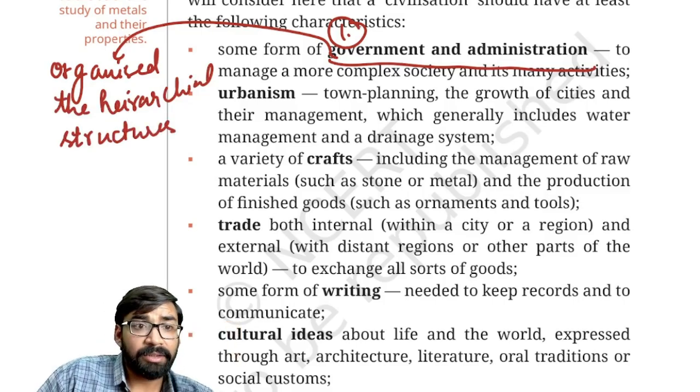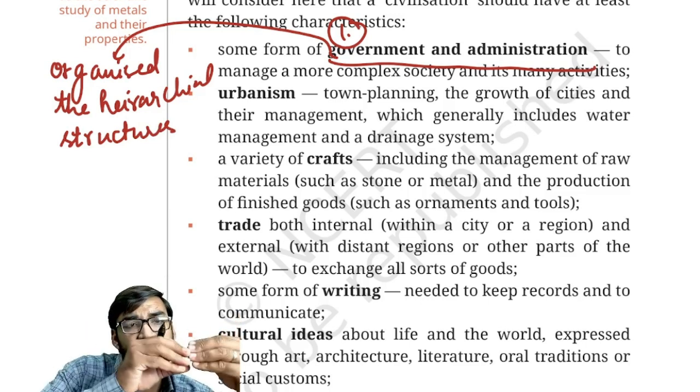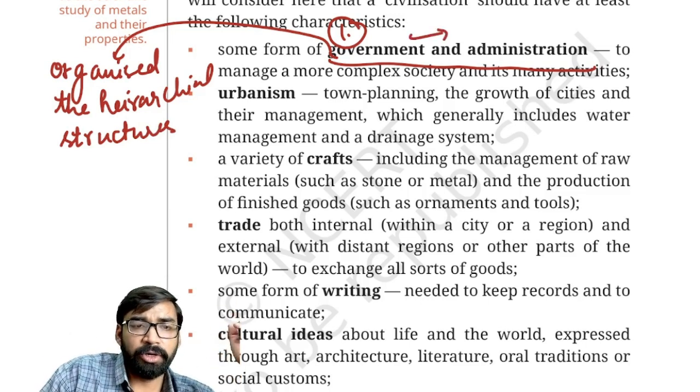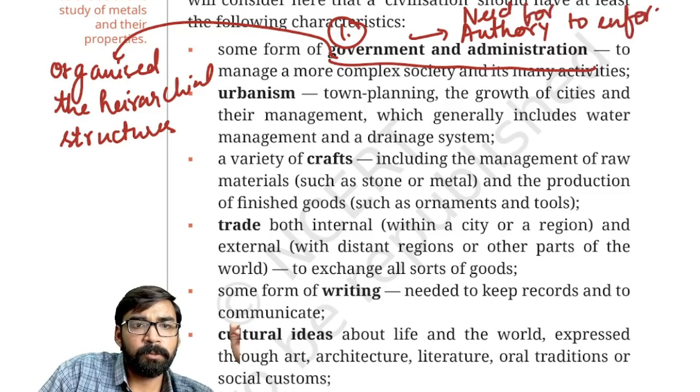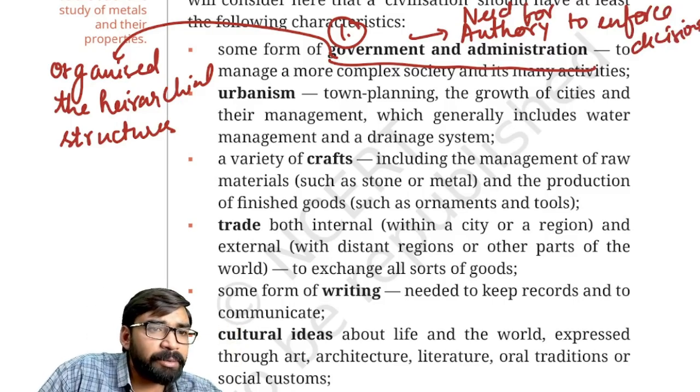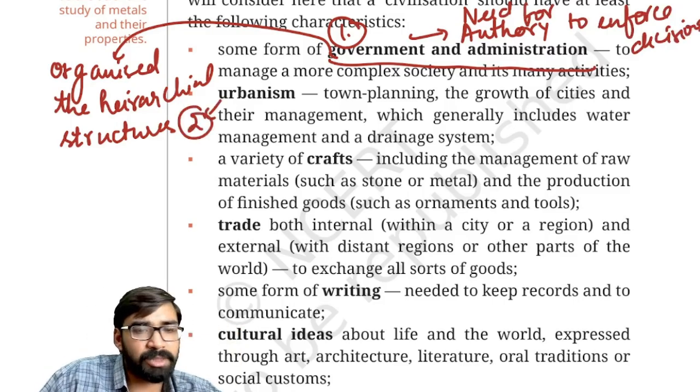Clear? And also, in society there should be some sort of authority to enforce decisions, right? So it represents a need for authority to enforce decisions.